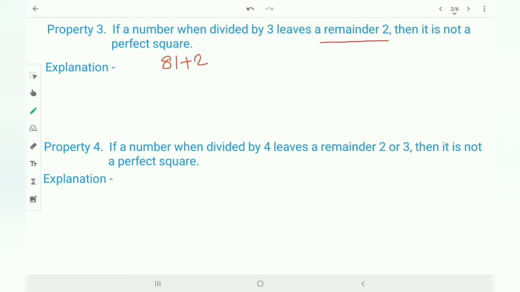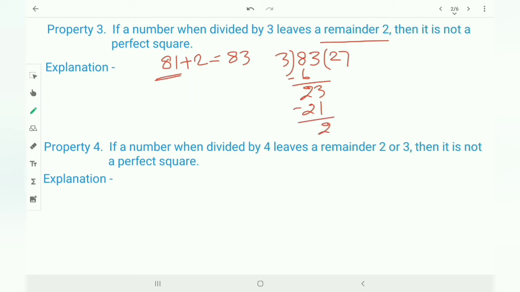So 2 more I am adding here, then you are getting 83. Now this 83 divided by 3. 3 twos are 6. And 3 sevens are 21. You can see here remainder 2.